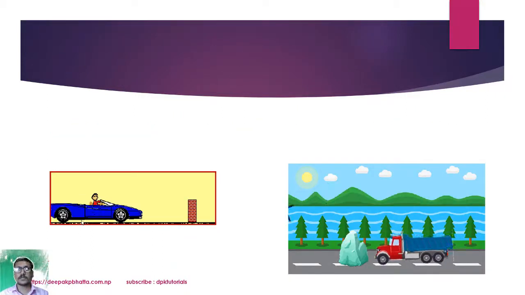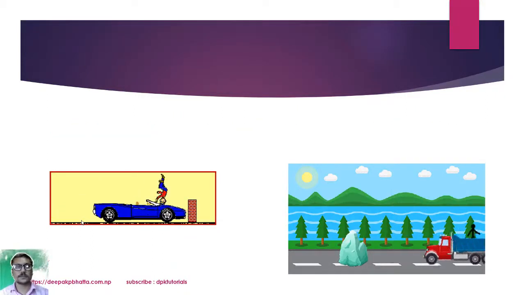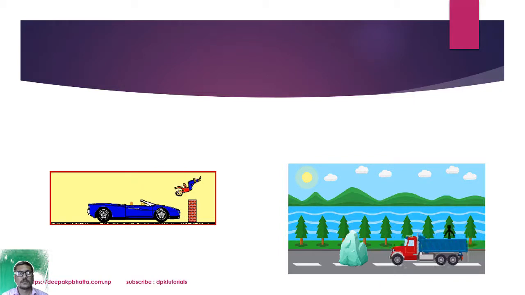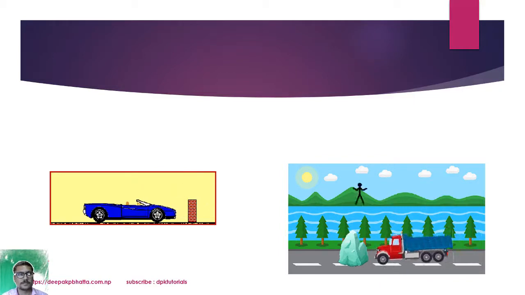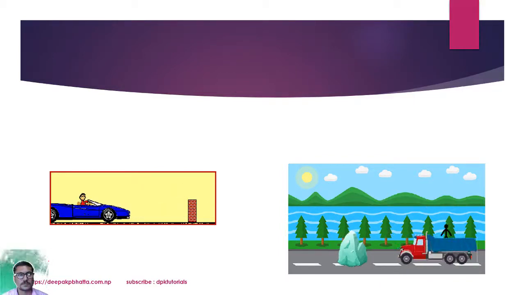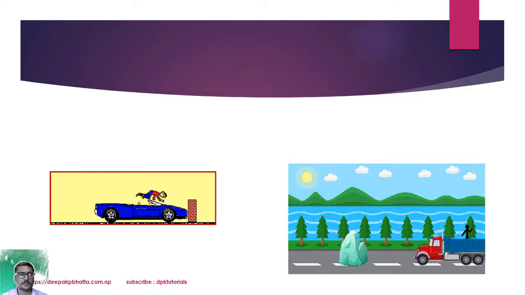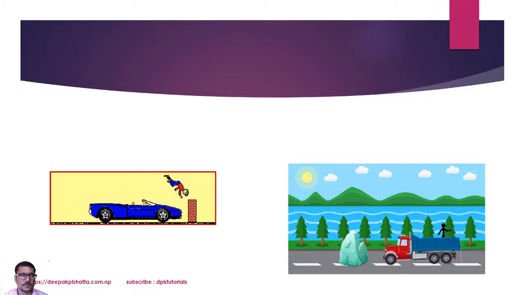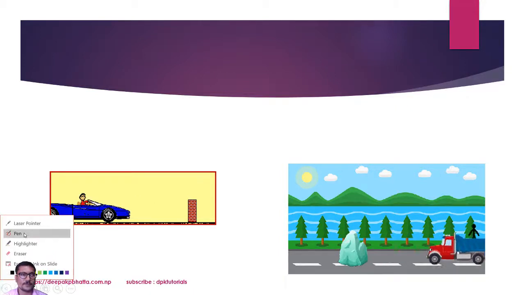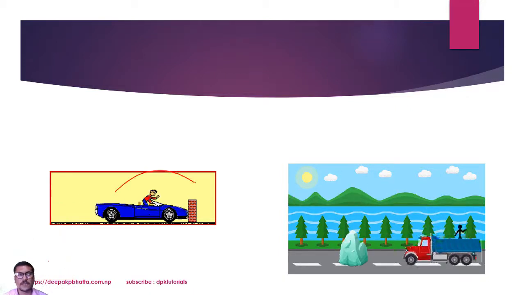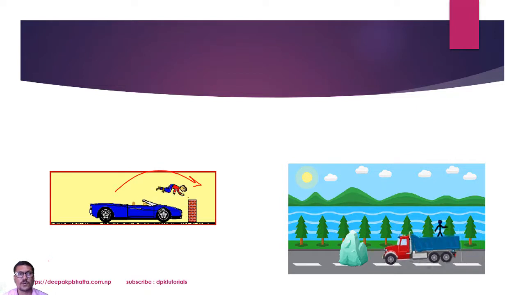Look at these examples. A car is moving and it strikes a wall, and the man falls forward. Why did this happen?